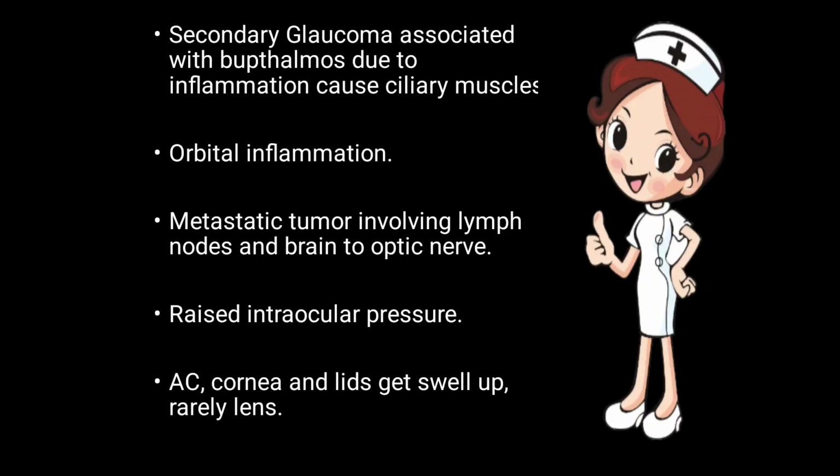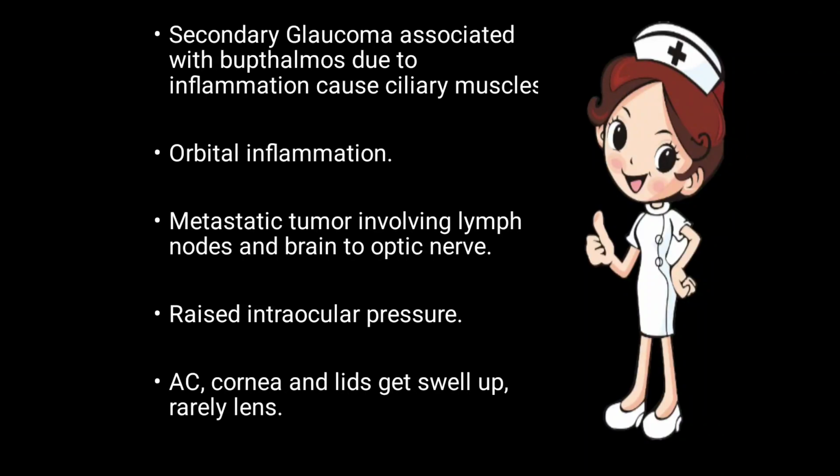Secondary glaucoma associated with inflammation causes the ciliary muscles to become inflamed and the formation becomes disturbed, due to which secondary glaucoma is associated. Orbital inflammation: the orbit in which the eyeball is situated becomes inflamed. Metastatic tumor involving the lymph nodes and brain: it spreads to the optic nerve also through the lymph nodes. Intraocular pressure becomes raised, due to which there is a secondary glaucoma.